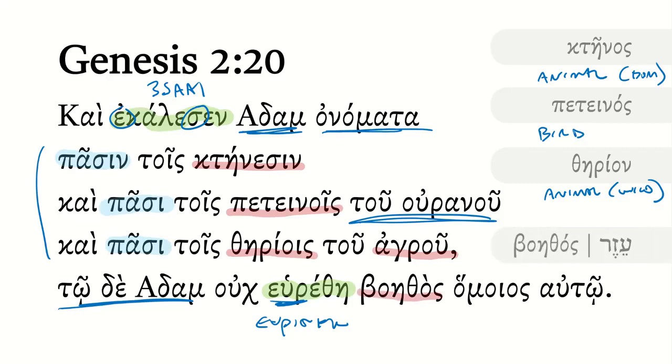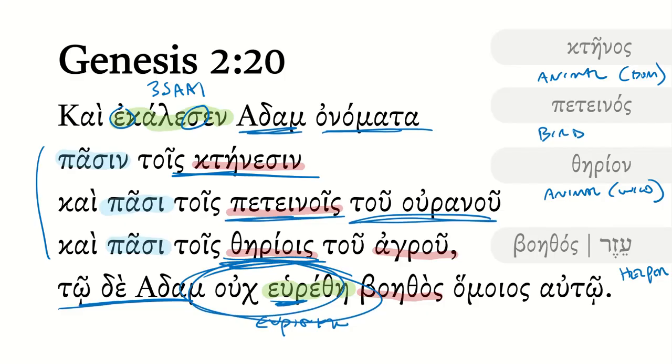What was not found? A boethos, or ezer in Hebrew. This is the word for helper. And we saw this in verse 18. There needs to be a helper who is fitting for Adam, but among the animals, the birds of the sky, the wild beasts, and so forth, there is not found such a helper. And then we finish off with hamoias, and that is similar to what we've seen previously in Genesis 1, like verse 1, verse 26, the likeness, or someone like to him, someone who is of the same type as him.